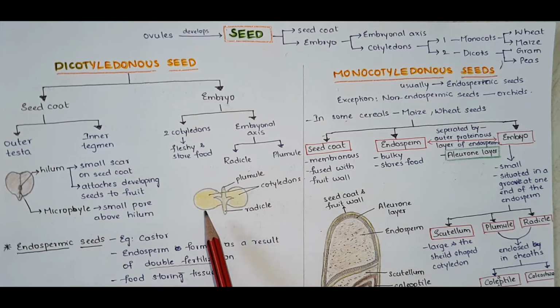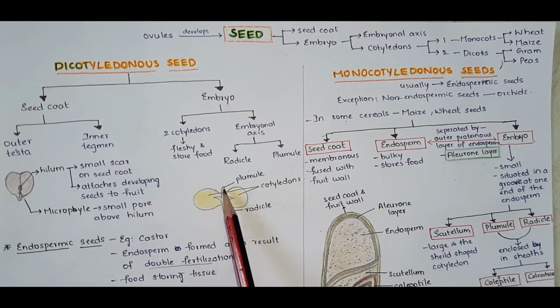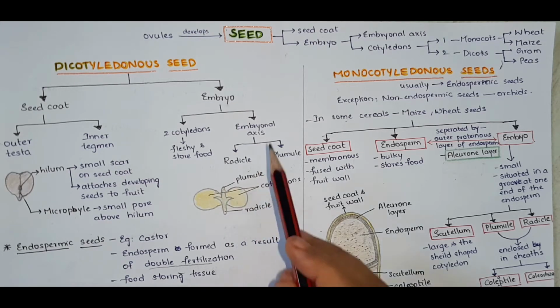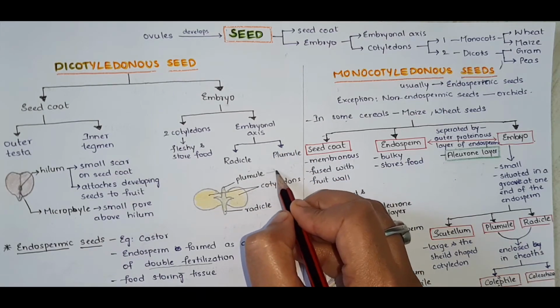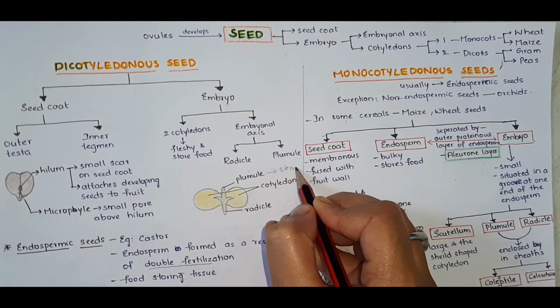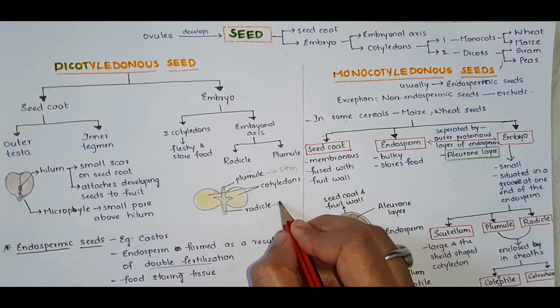You can see here, this is a cotyledon and this is a cotyledon. Two cotyledons are present, so it is called a dicotyledon seed. And this is an embryonal axis. The embryonal axis contains plumule and radicle. Plumule develops into stem and radicle develops into root.